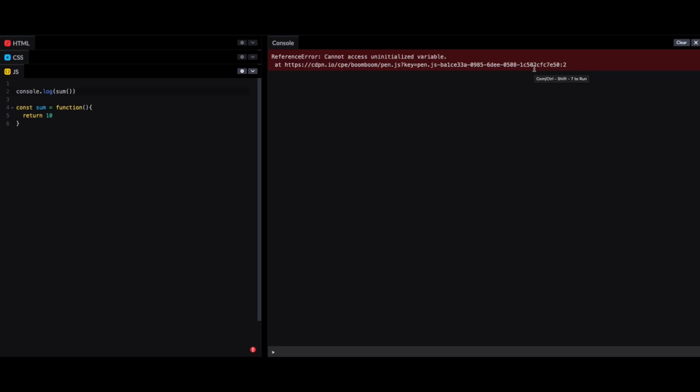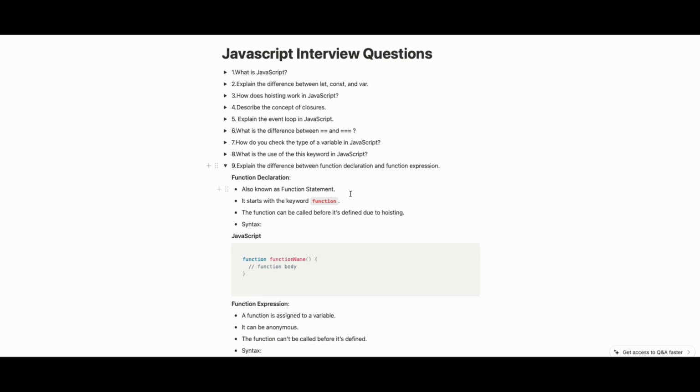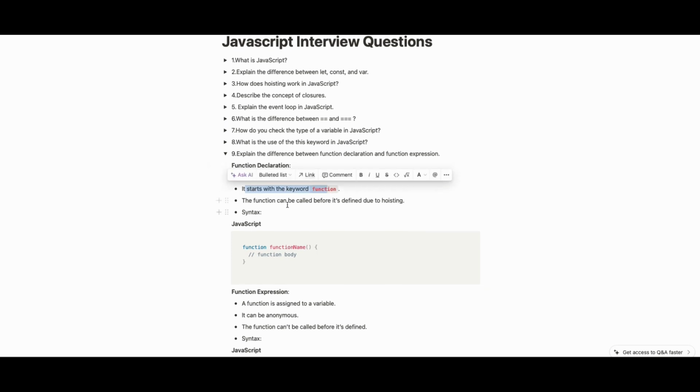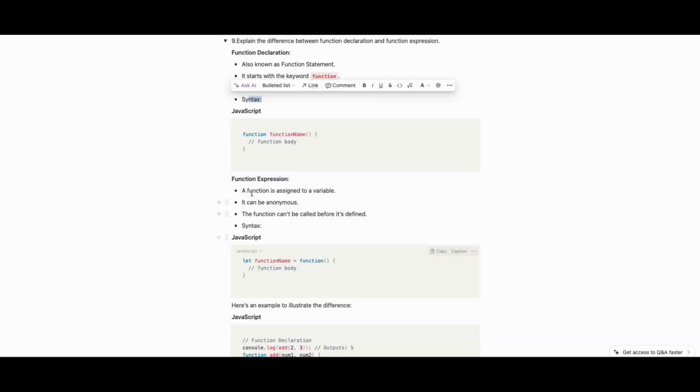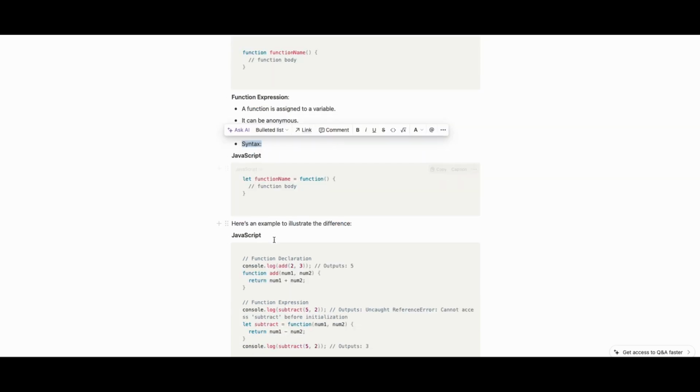Yeah, uninitialized variable. This will be taken as uninitialized. This is the difference between function declaration and function expression. A function declaration starts with the keyword function. A function expression is assigned to a variable. The function cannot be called before it is defined. Yep, same as we talked.